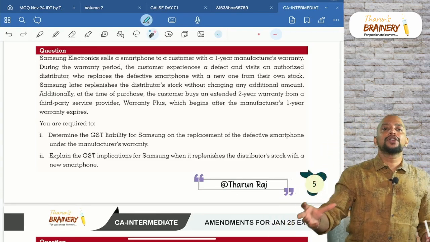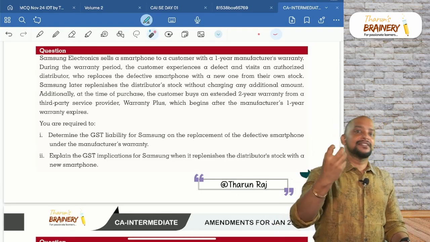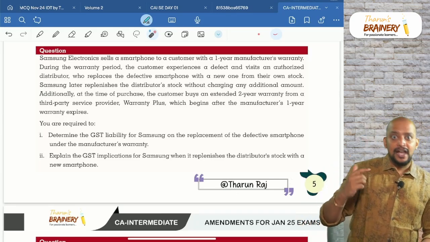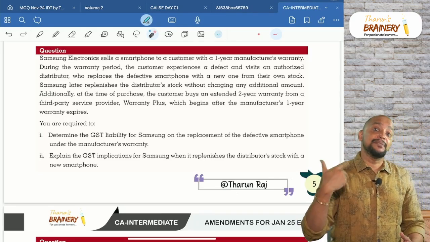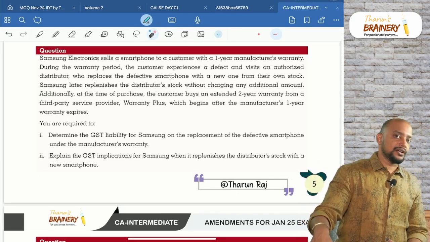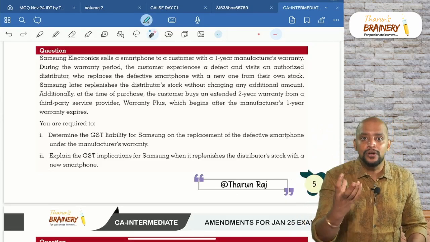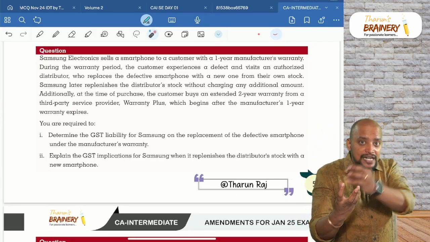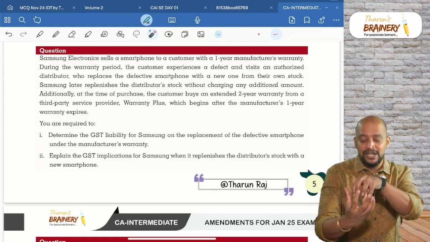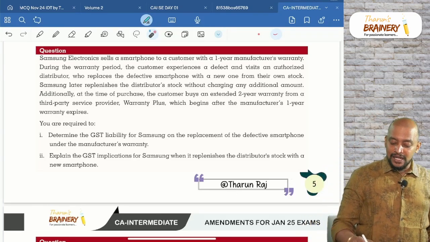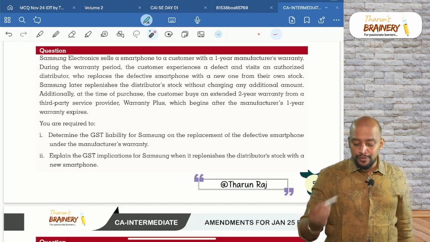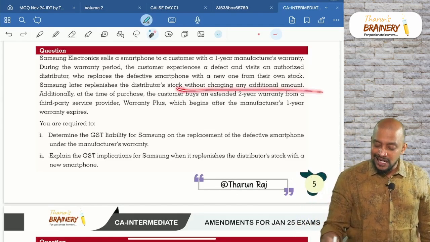So you are going to a Samsung store, purchase the smartphone, there is a defect. Again you go to the store and they replace the smartphone out of the stock. But that stock they replaced out of the stock by the store means from the manufacturer they need to get that smartphone refilled. Replenishment. So Samsung later replenishes the distributor stock without charging any additional amount.